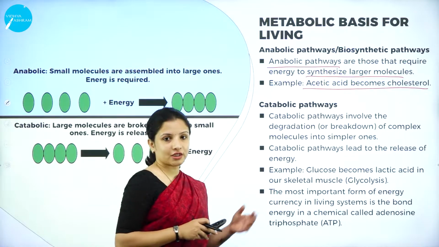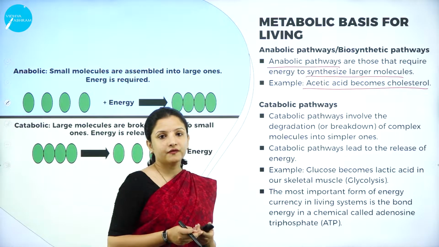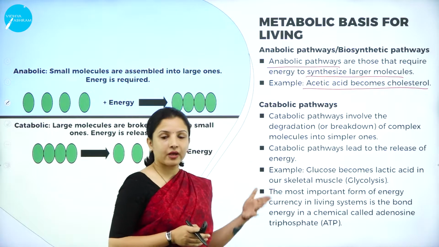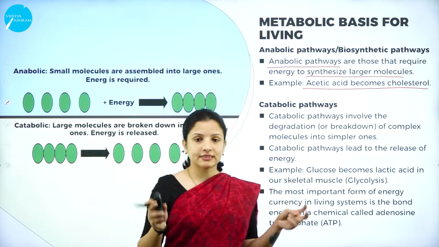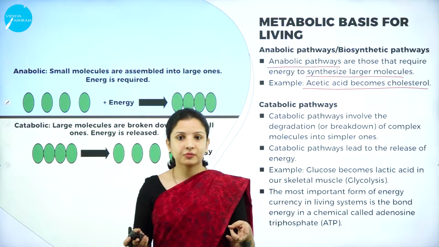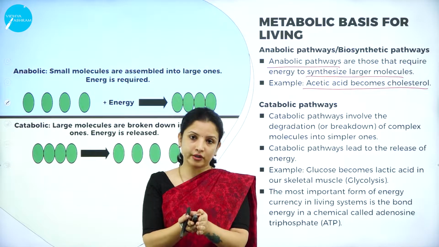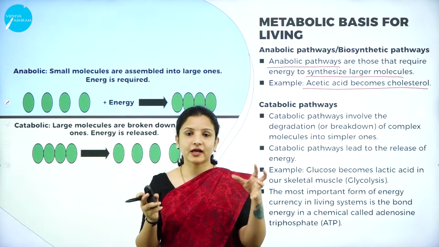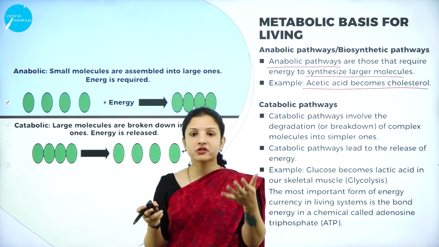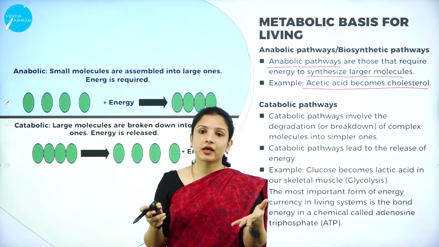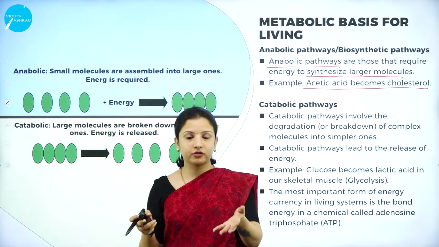Next, moving on to the catabolic pathway. Catabolic pathways involve the degradation or breakdown of a complex molecule into simpler ones. Understand the difference: in the anabolic pathway, simple molecules are built up, so making of a molecule occurs. Why? Because, as I told you, in metabolic pathways turnover occurs. It can be either the making of a molecule or the breaking of a molecule.